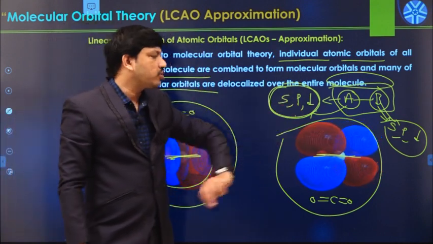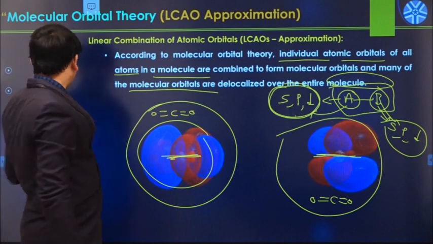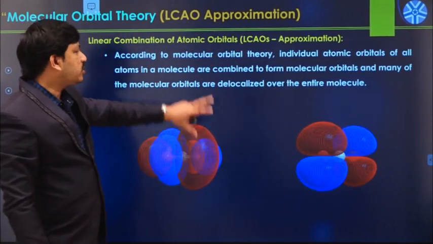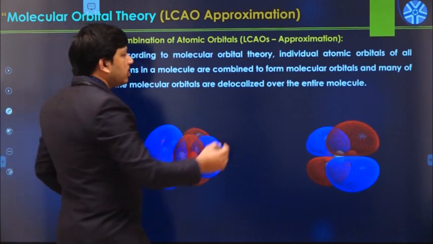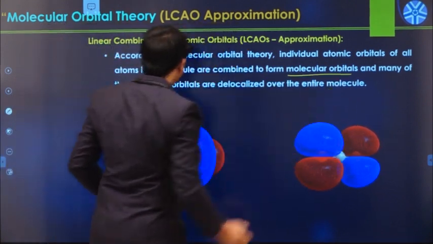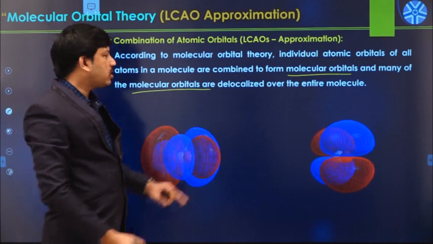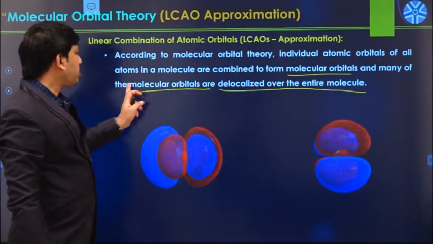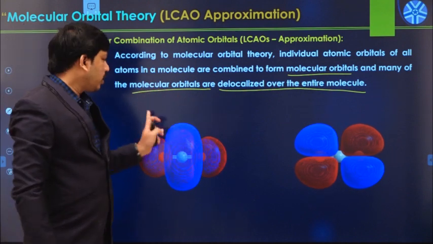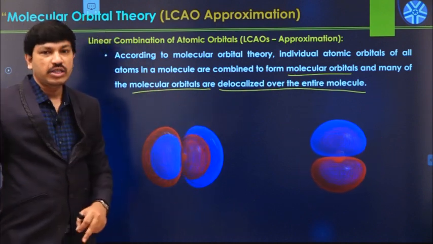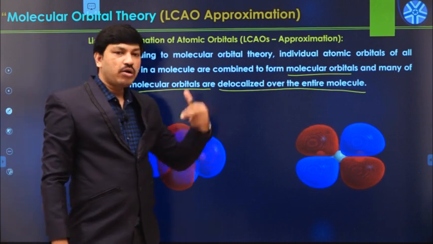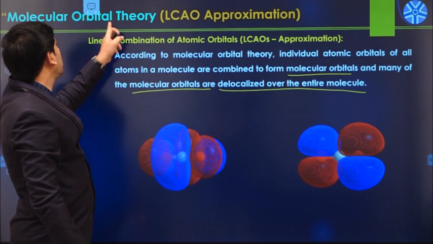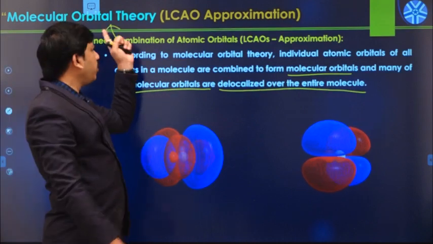Due to the linear combination of atomic orbitals available in a given molecule, molecular orbitals are formed, and those are delocalized over the entire molecule.